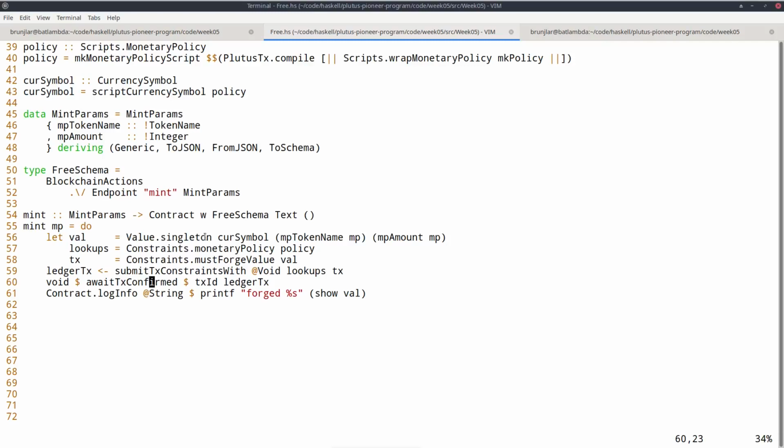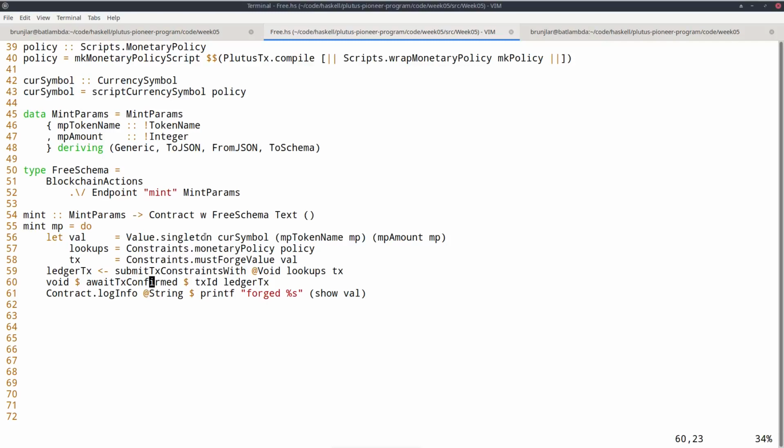Now I wait for it to be confirmed. That could go wrong, but nothing should go wrong here. So we should only ever construct a valid transaction here. If something goes wrong, it could be because we don't have enough money to cover the fees, for example. In that case, as I mentioned before, we would just get an exception. But after submitting it, we wait for confirmation. And if for whatever reason this transaction actually was invalid, so we submitted, but then validation fails, this confirmation would never happen, and this line here would block forever.